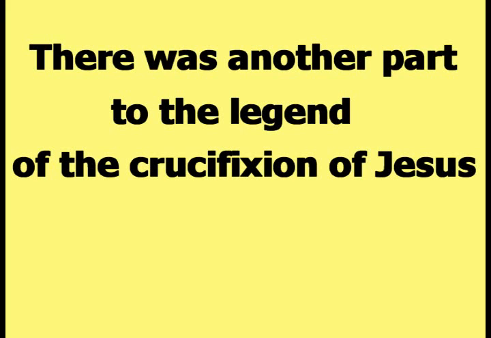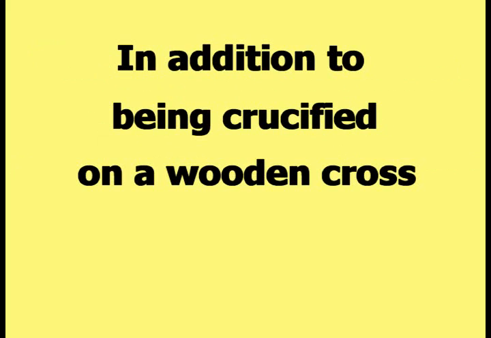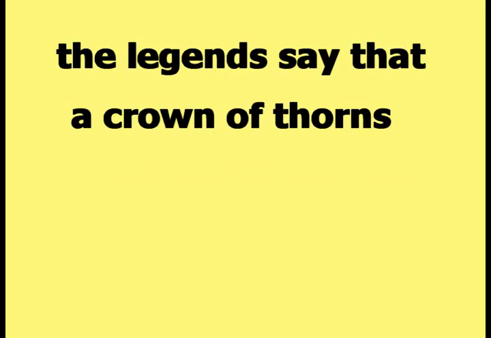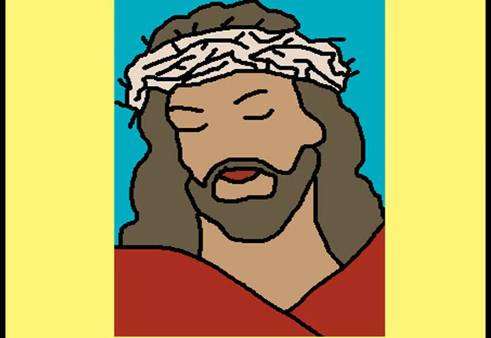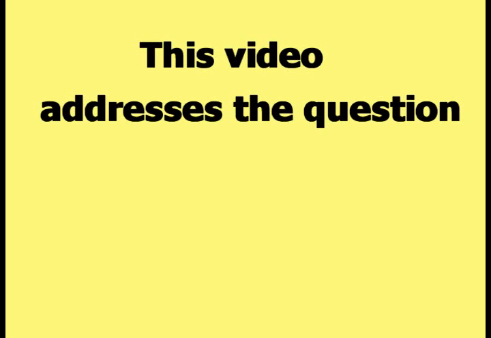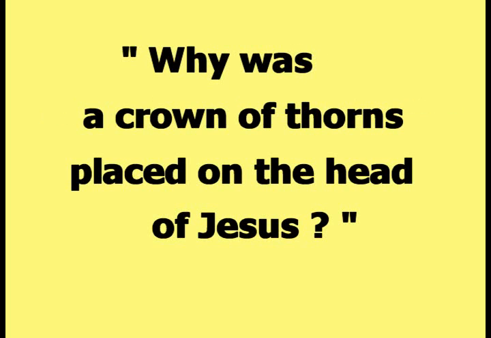There was another part to the legend of the crucifixion of Jesus that was not mentioned in the first video. In addition to being crucified on a wooden cross, the legends say that a crown of thorns was placed on the head of Jesus. Here is a drawing of Jesus with a crown of thorns on his head. This video addresses the question, why was a crown of thorns placed on the head of Jesus?